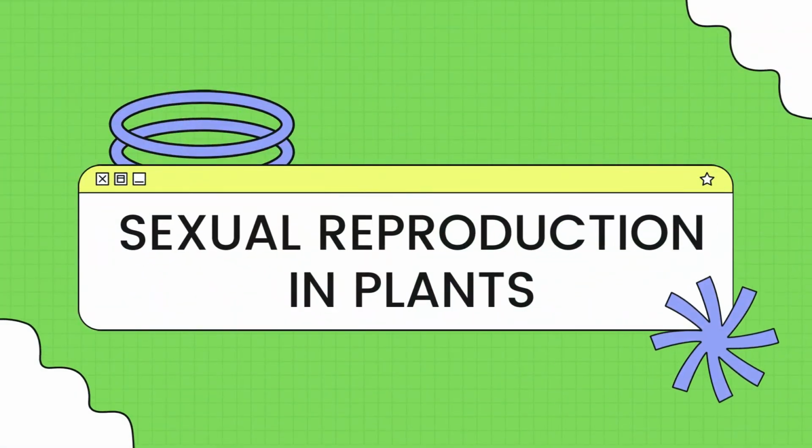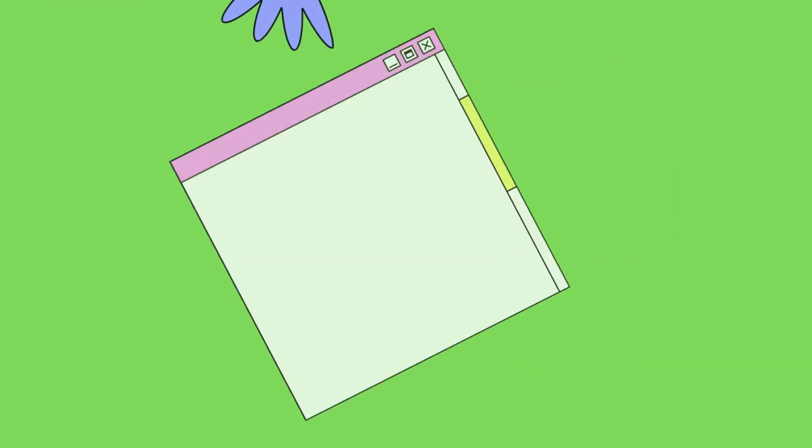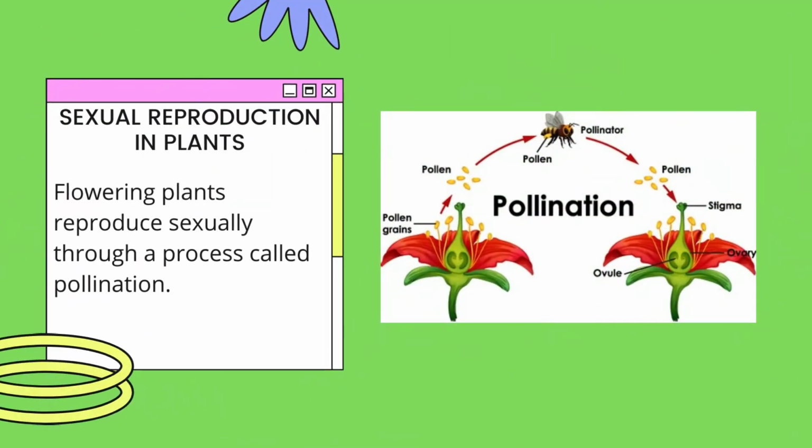Not just animals are capable of sexual reproduction, but plants too. Sexual reproduction in plants happens when flowering plants reproduce sexually through a process called pollination. In order to fully understand the process of pollination, let us first talk about the parts of a flower.